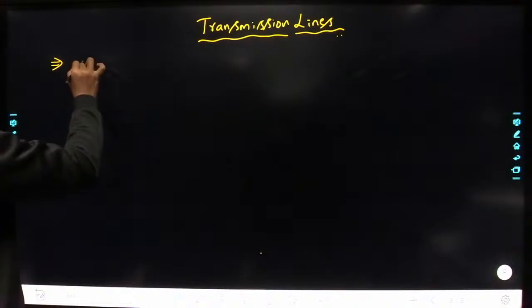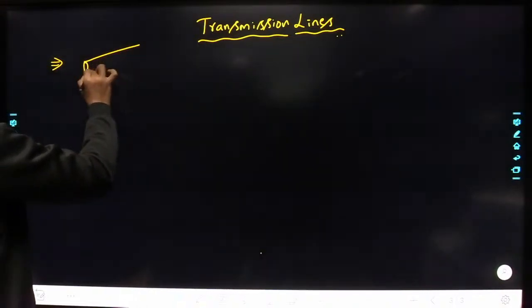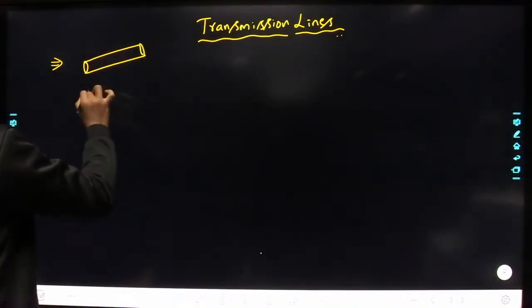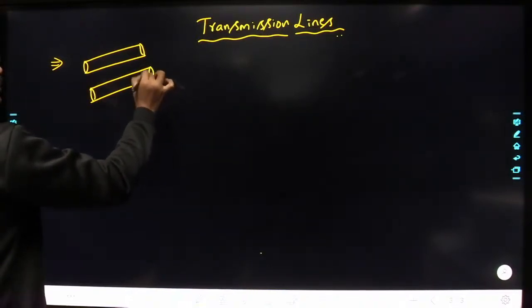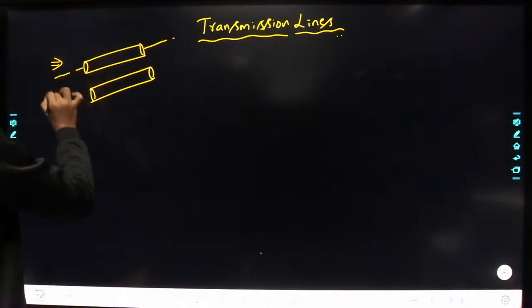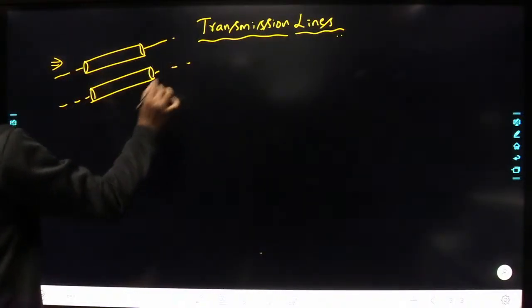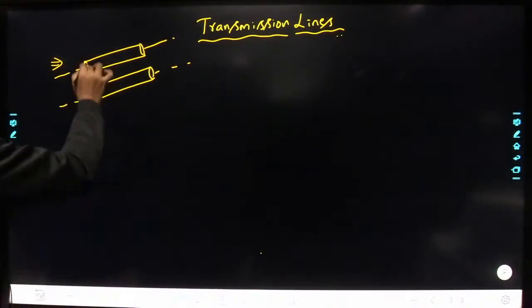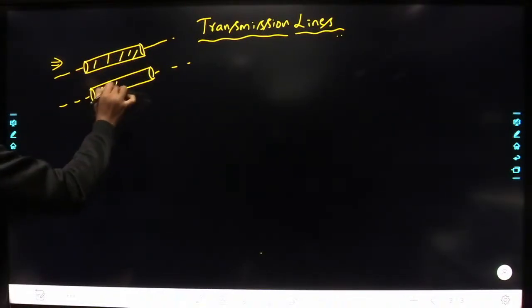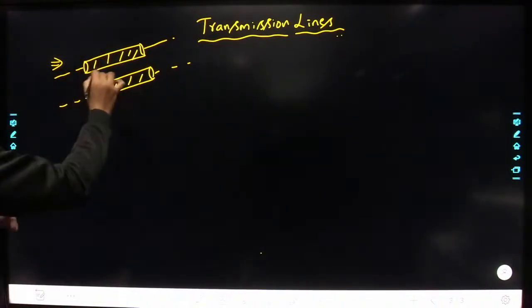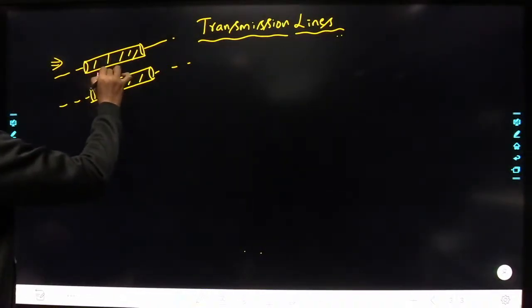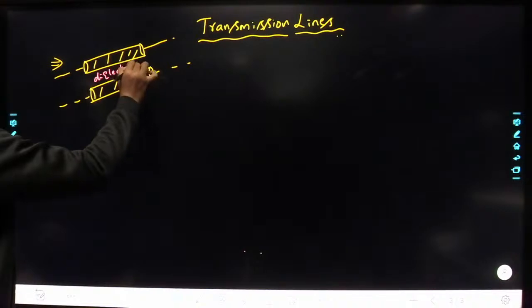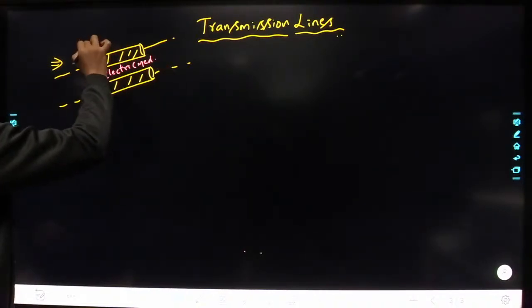So I am drawing the diagram here. So you can have a power transmission line here. A power transmission line can be assumed as two conductors, separated by some dielectric medium. Okay. So these are power transmission lines here.